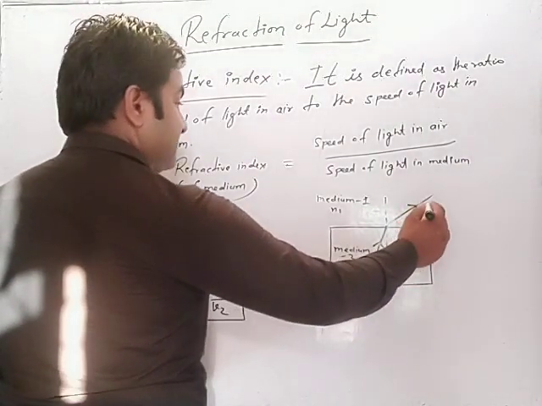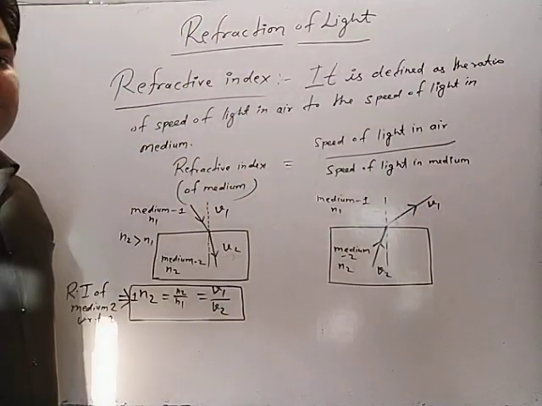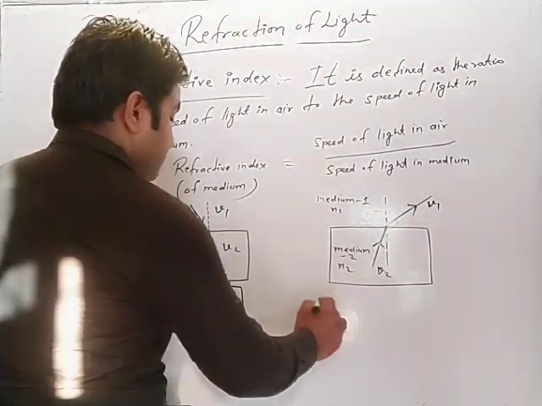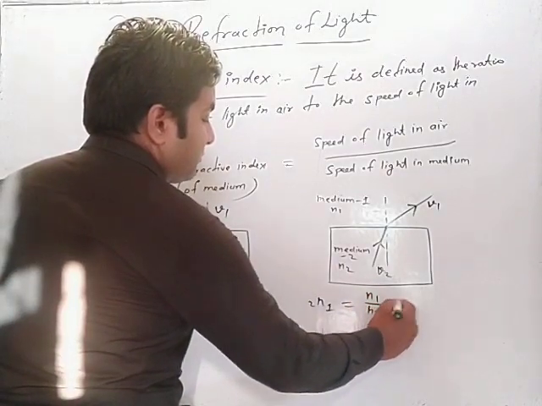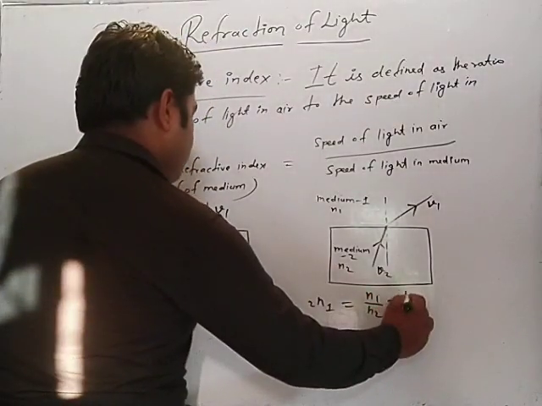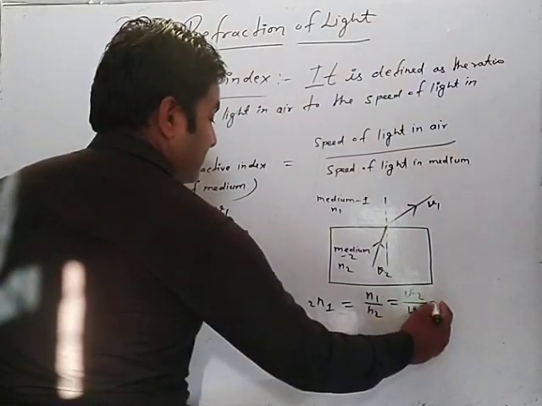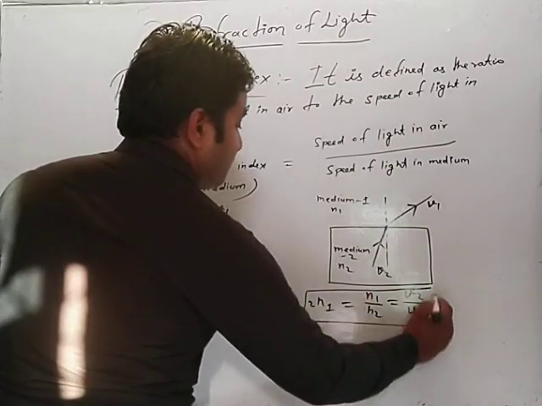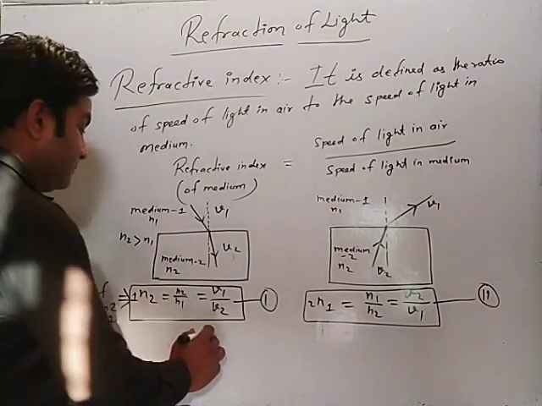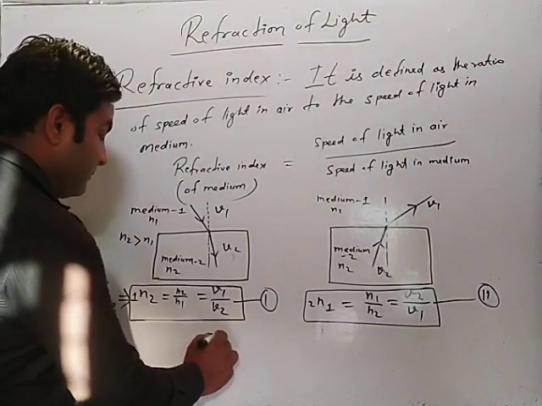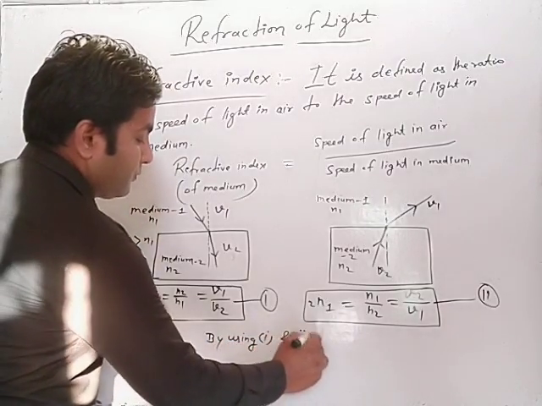v2 and here if speed is v1, then refractive index of medium 1 with respect to medium 2, in this case that is 2n1 equal to n1 upon n2 is equal to what? That is equal to v2 upon v1. If we make this equation 1 and this equation 2, then by using 1 and 2,